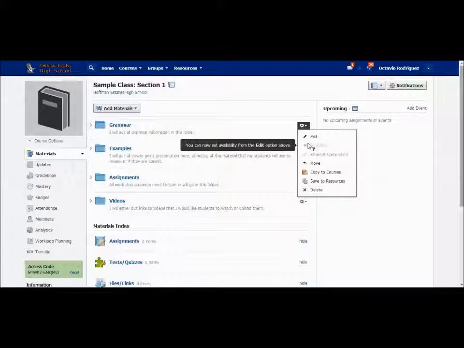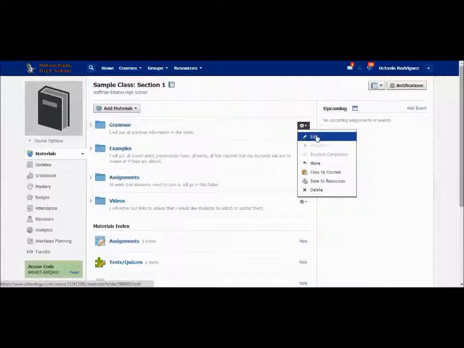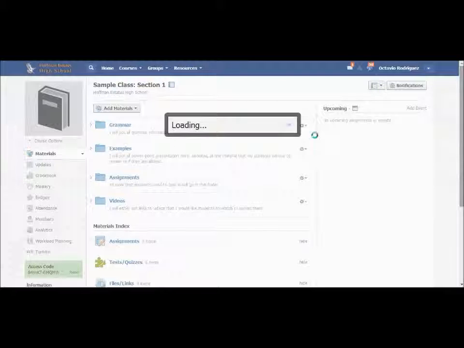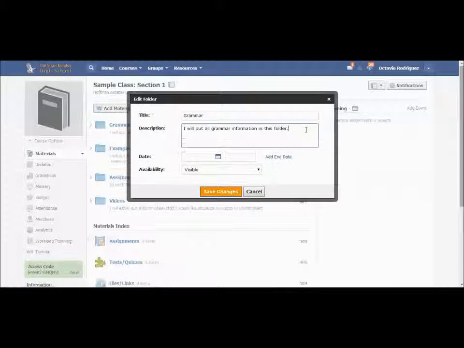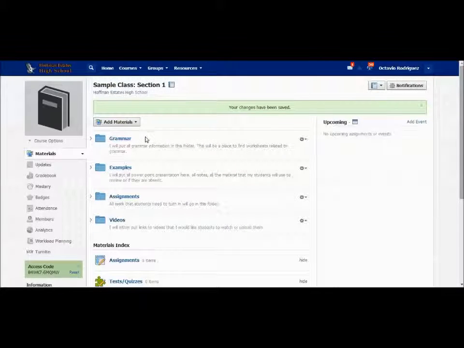The following will allow you to change any of the information that's found inside the folder. So if you click Edit, you'll be able to go back to the actual folder and rename it, give it any information that you want, or change it, give it start dates, end dates, whatever you want. Again, I'm just adding some more information to the description, and that's what the students will see when they log on to the Schoology class itself. So again, I'm working with the sample class section 1, and then all I'm doing is just saving new information to that folder, and now you see that it's right there right afterwards, so it has been changed.